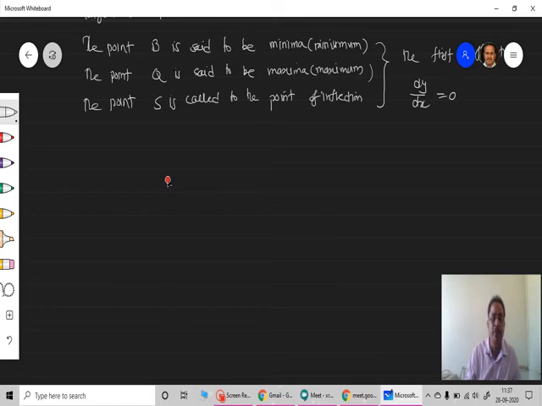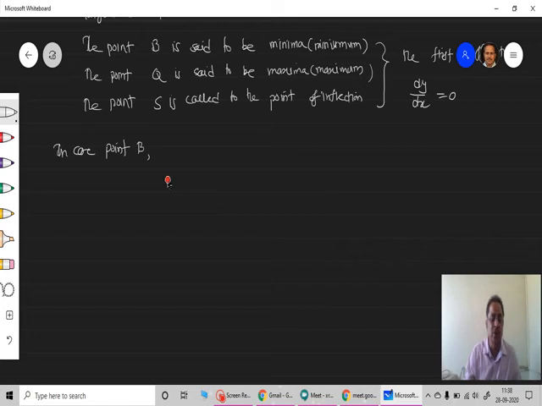Now let us write briefly. In case of point B, what happens? In the book they used f, del f upon del x. I am using del y upon del x. Doesn't matter. It is the same thing.